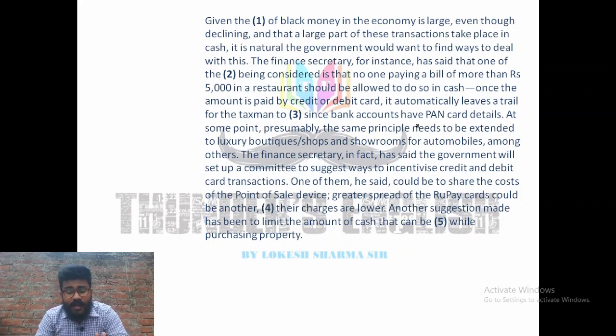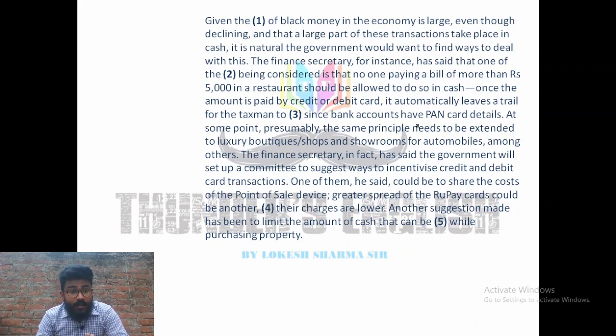So let's read it once again. Given the blank of black money in the economy is large, even though declining, and that a large part of these transactions take place in cash, it is natural the government would want to find ways to deal with this. Full stop. The finance secretary, for instance, has said that one of the blank being considered is that no one paying a bill of more than rupees 5,000 in a restaurant should be allowed to do so in cash. Once amount is paid by cash, credit and debit card, it automatically leaves a trail for the taxman to blank, since bank accounts have PAN card details, right?